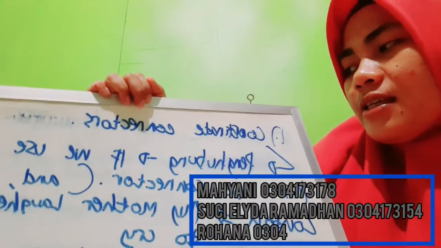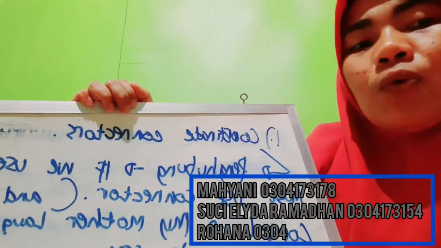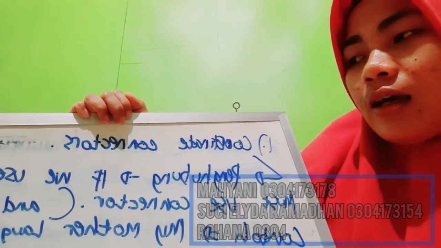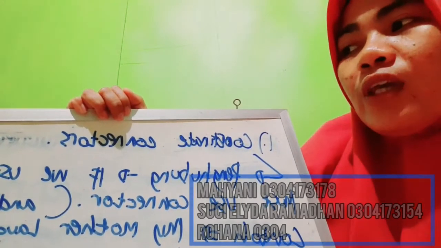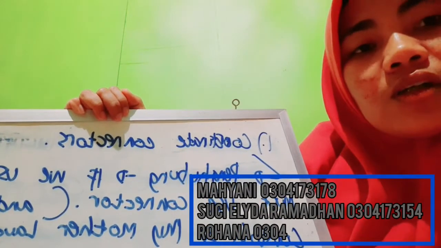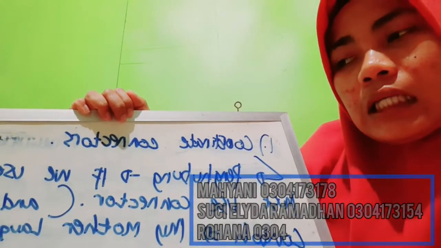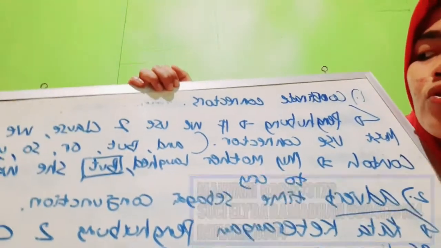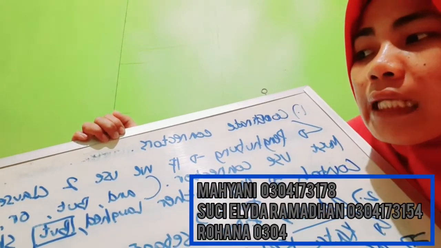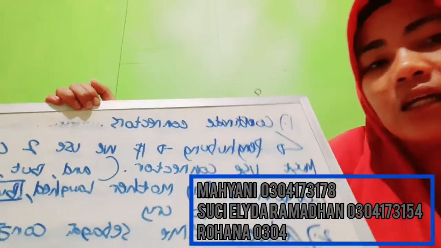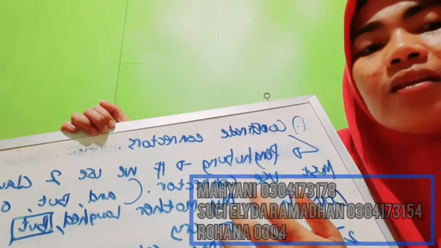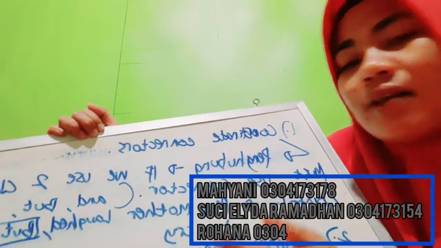Okay, the first is coordinate connectors. What are coordinate connectors? Coordinate connectors are penghubung. If we use two clauses, we must use connectors, coordinate connectors, like and, but, or, so, yet, and etc. For example, my mother laughed but she wanted to cry.